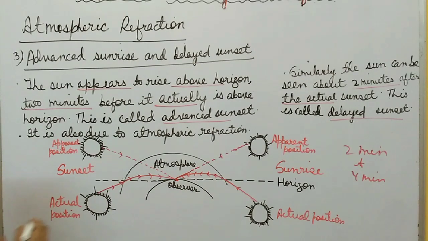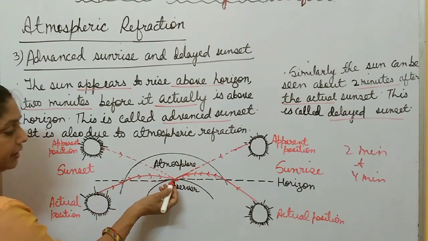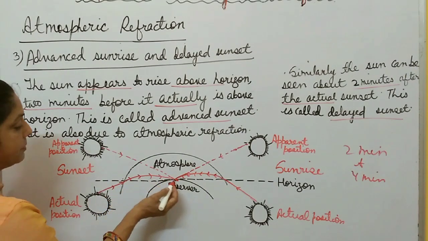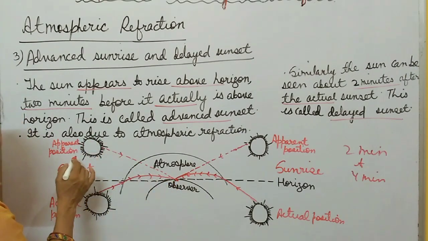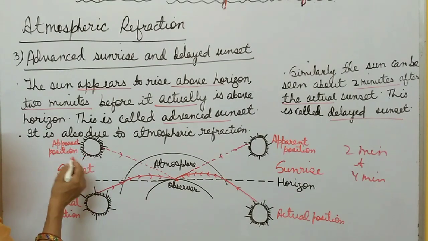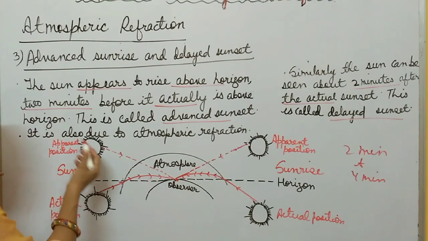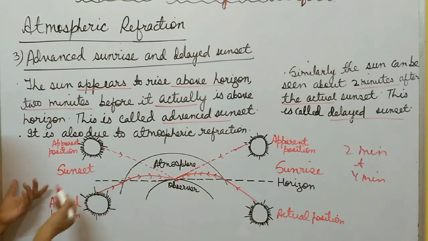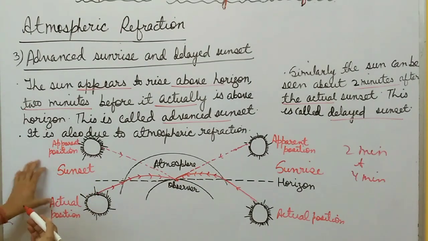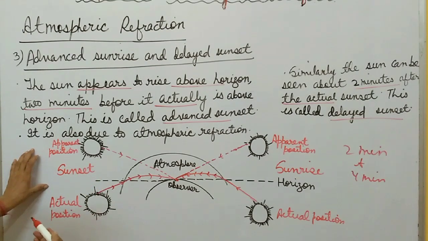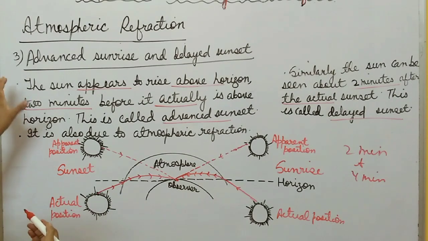In the same way, during sunset, the actual position of the sun is this one. But due to atmospheric refraction, the observer sees this apparent position of the sun. So it means the sun can be seen 2 minutes after the actual sunset. This is called delayed sunset, right? And this is also due to atmospheric refraction. So this is about advanced sunrise and delayed sunset, and both are due to atmospheric refraction.